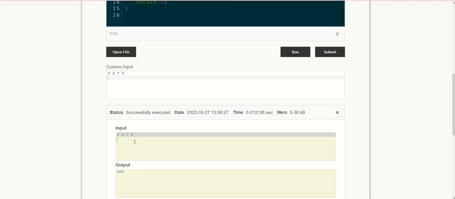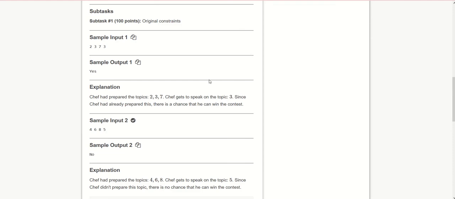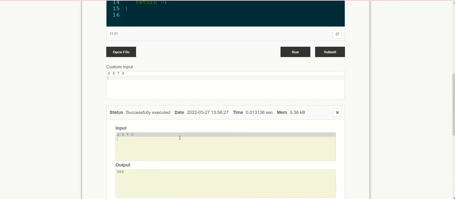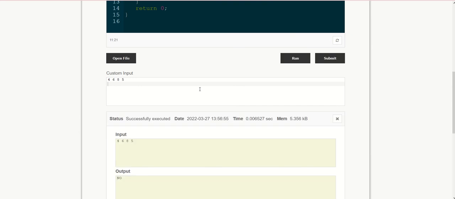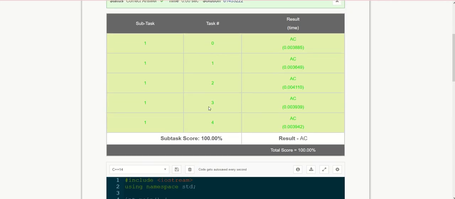Let's remove this and paste it. It prints no. So let's submit the code. It's showing correct answer.